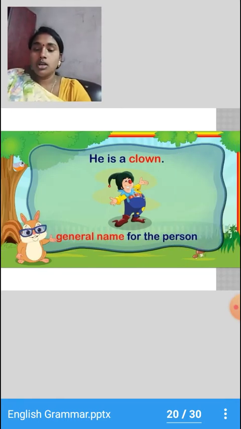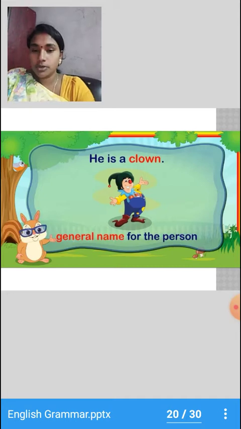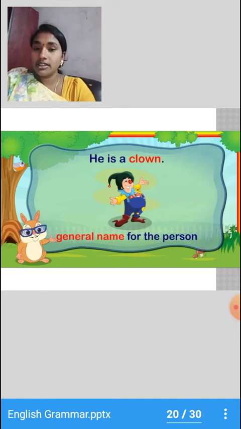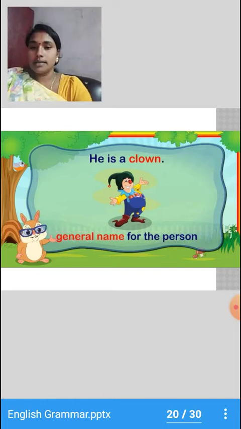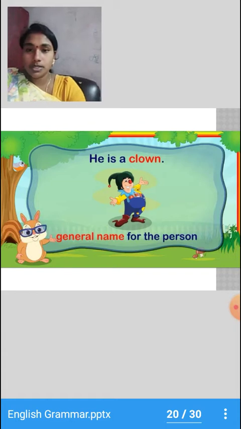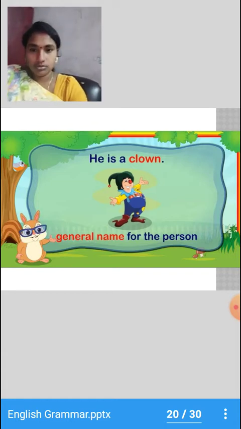Now, clown is the general name given for a person. Yes, clown is the general name given for the person. Right? So, there may be many clowns in the city. He is not given a name. So, if his name is given, for example, Tom is a clown, then Tom becomes the proper noun and clown becomes the common noun. Did you understand, children?